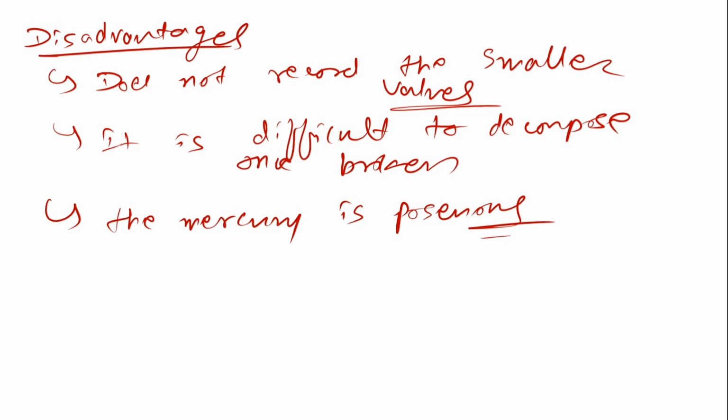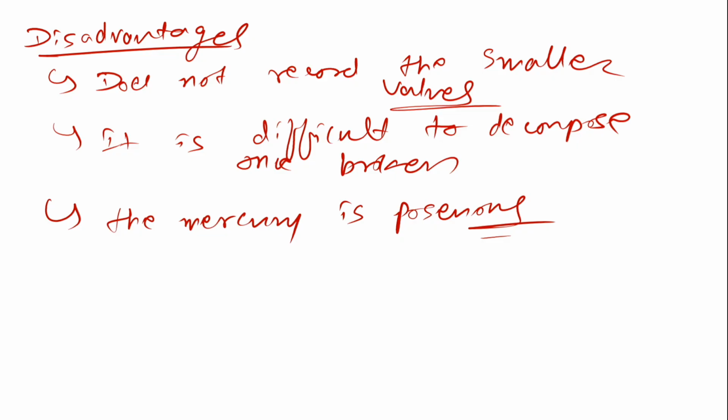That's why these mercury thermometers are not suitable, and nowadays they are replaced with digital thermometers. So why we are using the digital thermometers now, you can understand, I guess.